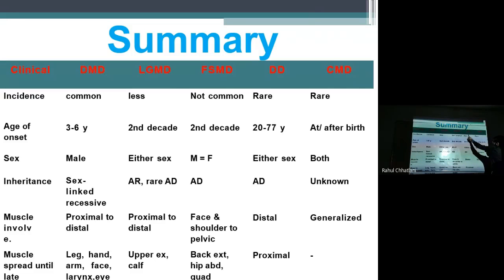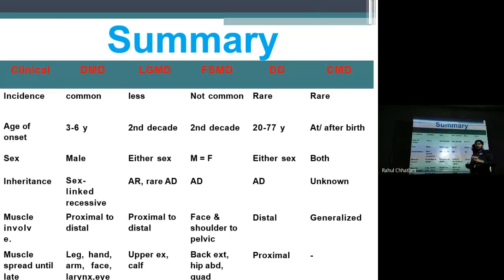Again, distal muscular dystrophy is rare. Again, 20 to 77 years onset. Think about what the variation is. It can start from 20 years, it can start at 50 or even 70 plus. Yes, this variance makes it very difficult to diagnose because with age, other signs and symptoms of diseases like dementia and Parkinson's appear, and you have to differentiate. That is termed differential diagnosis.